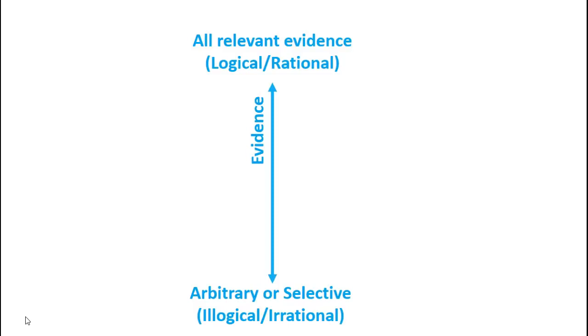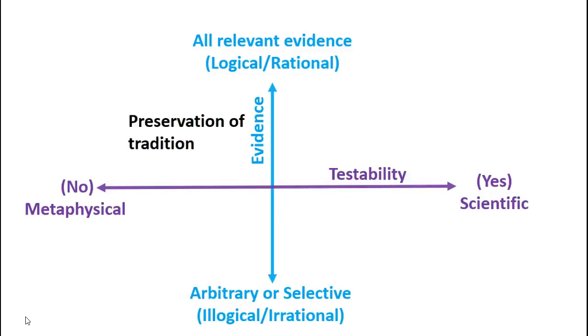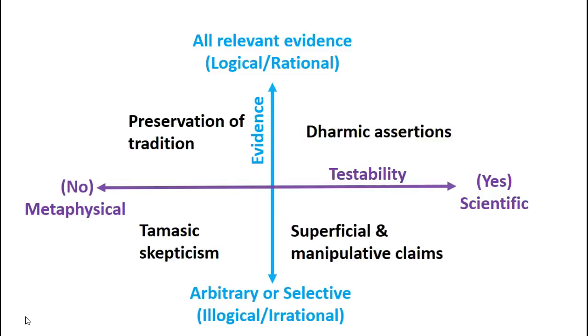And then we use the second axis of testability, and by testability we mean objective testability, with one end being that evidence is testable in the context of the theory, and the other end being that the evidence is not testable. These two aspects allow us to look at all the different claims for the year of the Mahabharata war and split them into four categories. I have given them names such as preservation of tradition, dharmic assertions, tamasic skepticism, and superficial and manipulative claims.